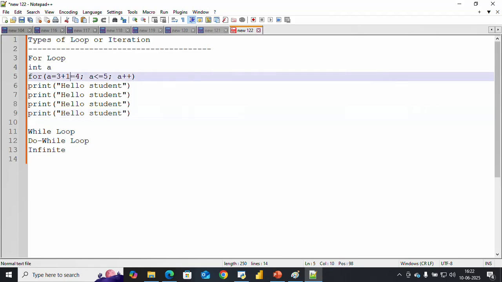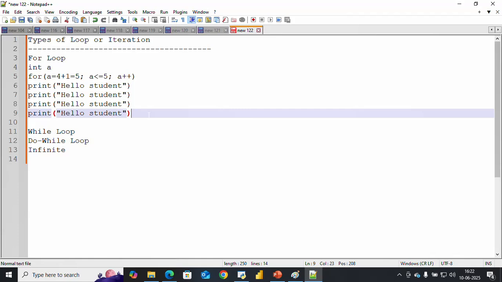Hello student. So a becomes 4, and a less than equals to 5. A plus plus again increments the value by one, so 4 plus 1 equals 5. Again we print here.